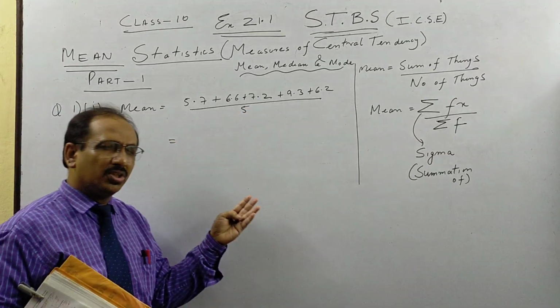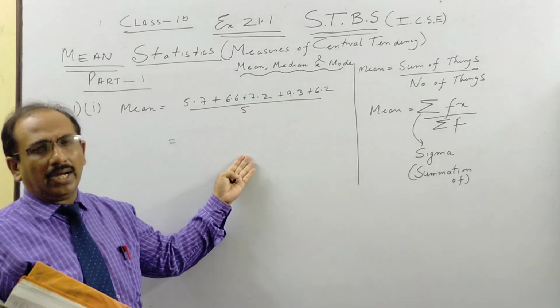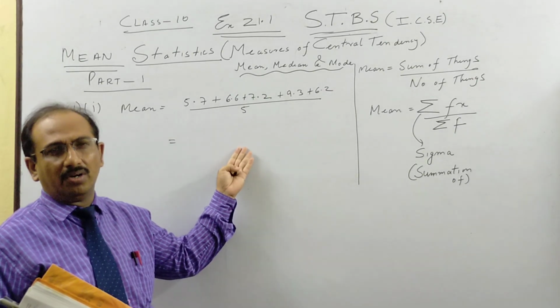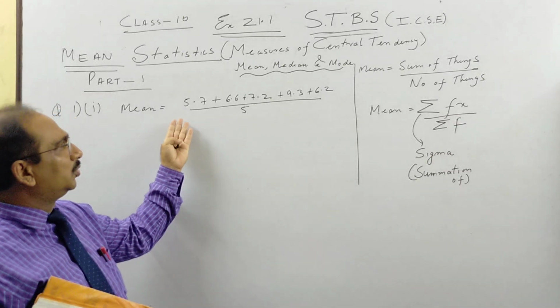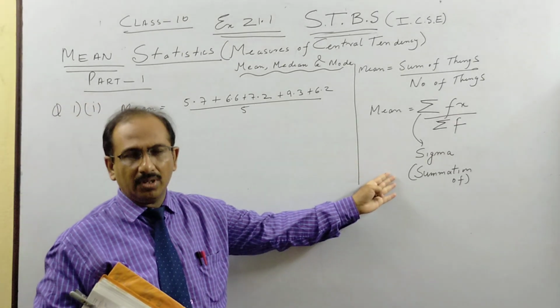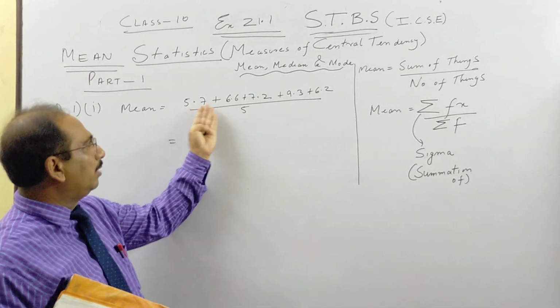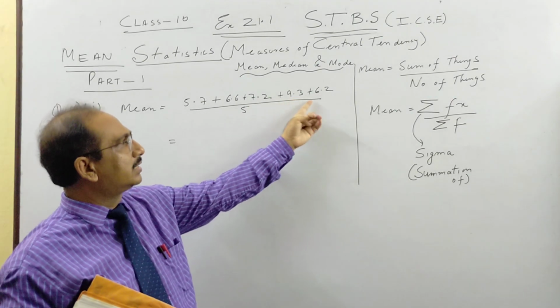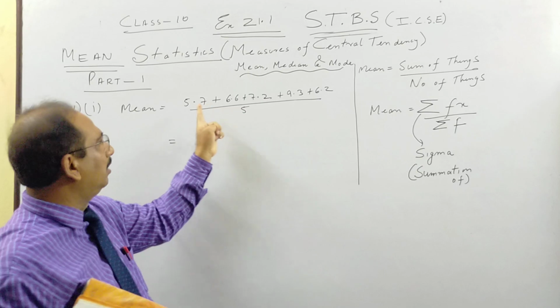In the course of teaching a lot of mental maths, I'll try to show you, and you can see my other class videos to learn a lot of the basic concepts of class 6, 7 and so on. Here there's one way: you write in the rough on the right side. Here I am showing you how I am doing. 5 plus 6, 11 plus 7, 18 plus 9, 27 plus 6, 33. All this you have 33, you keep in your mind.